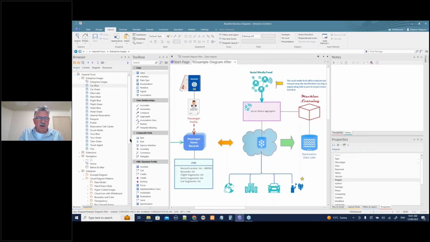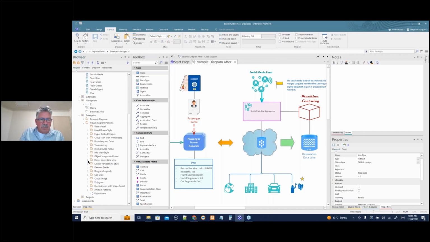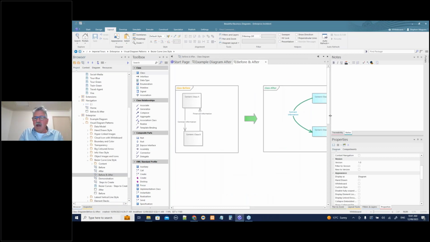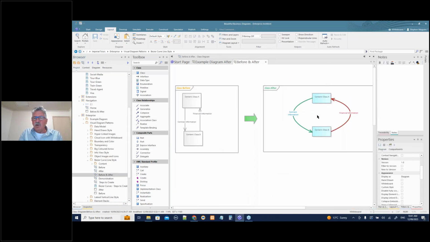Let's move back again, moving on with our close all diagrams except. Let's keep going with our visual patterns. So that was object names. Bezier lines and curves. This is a relatively straightforward one. Let's have a look at the before and after. Here we have the Bezier lines and curves. It's using this line style.